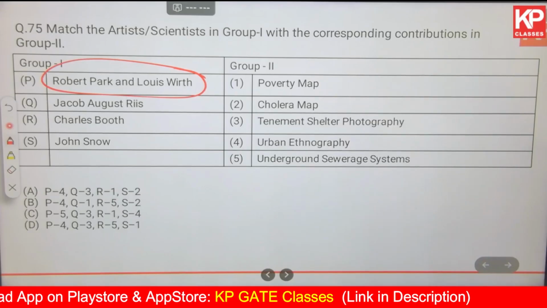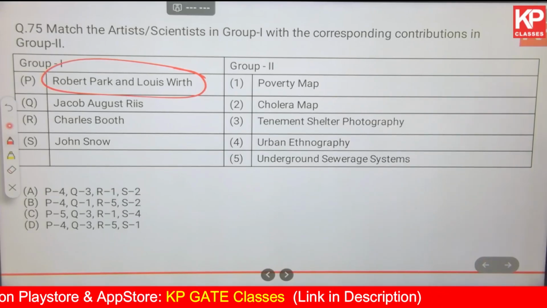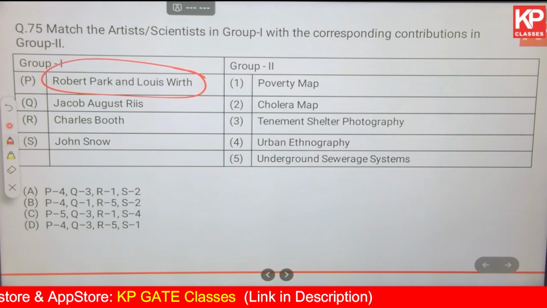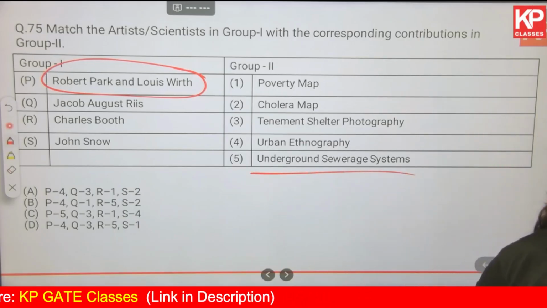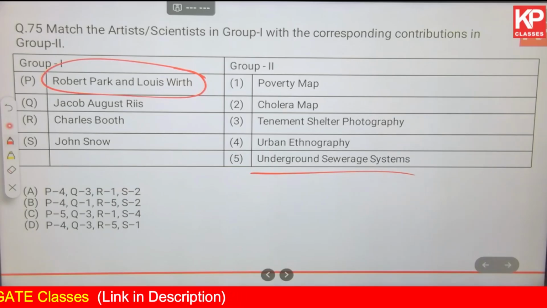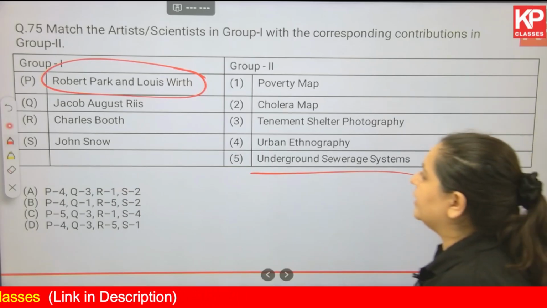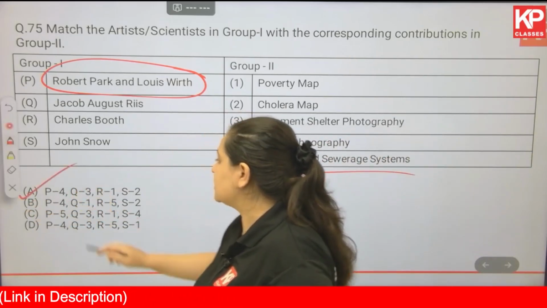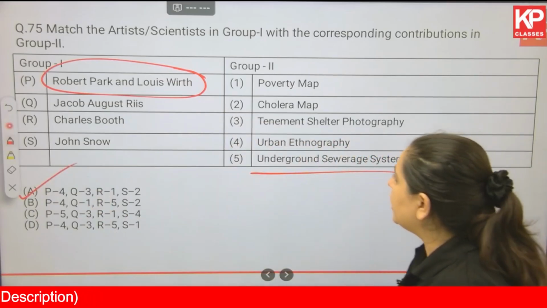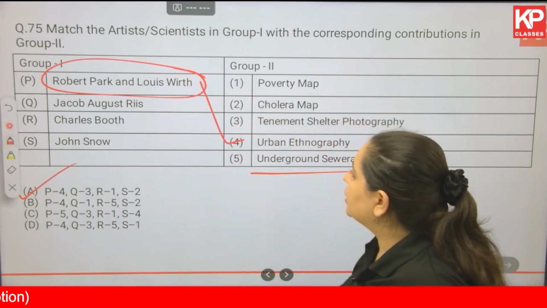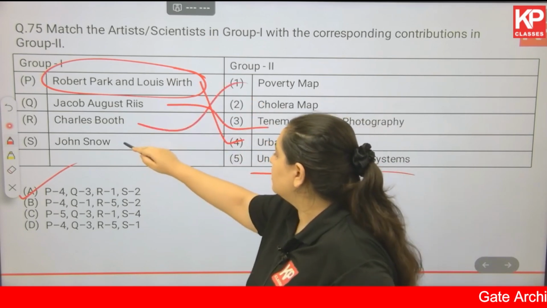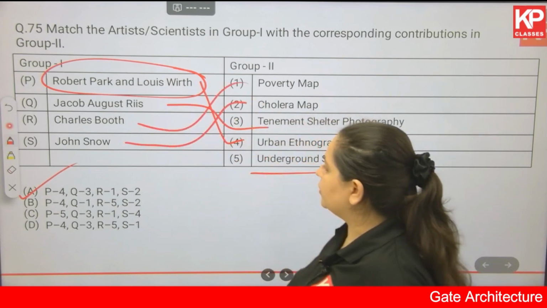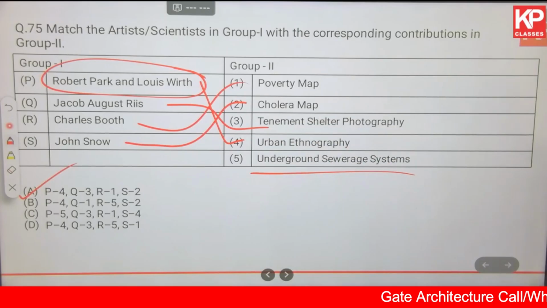And in group 2, you have poverty map, cholera map, tenement shelter photography, urban ethnography, and underground sewerage systems. In this one, let me give you the correct answer first and then we will discuss. P4, Q3, R1 and S2. So option number A is correct.